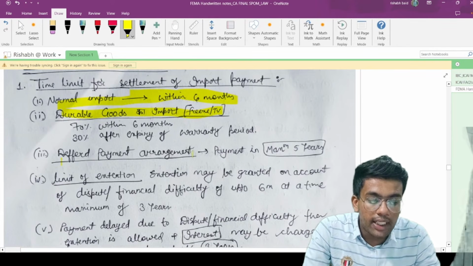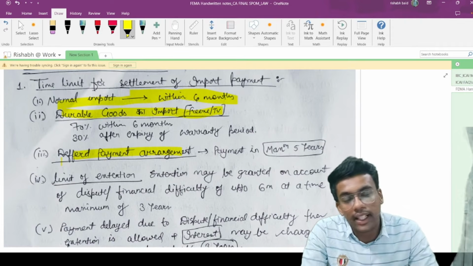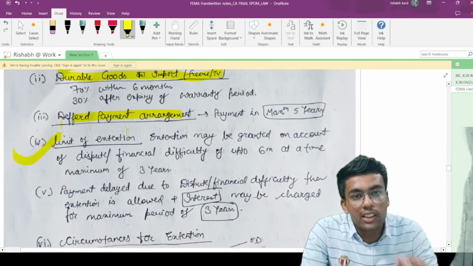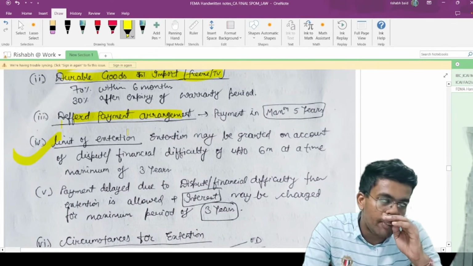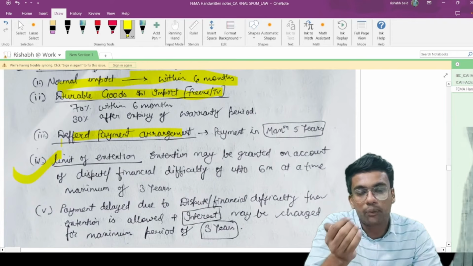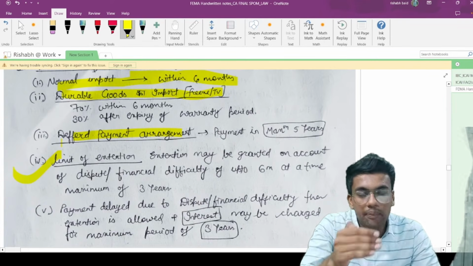Now, is a deferred payment arrangement allowed or not? Yes, a deferred payment arrangement is allowed for a maximum period of 5 years. Now, limit of extension: can the time limit for the payment to the exporter of the other country be extended or not?